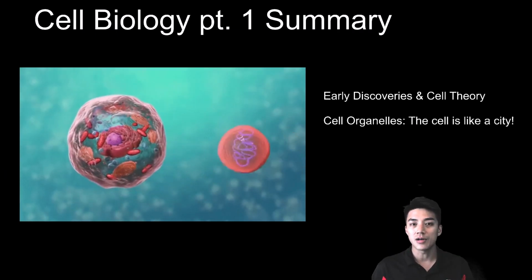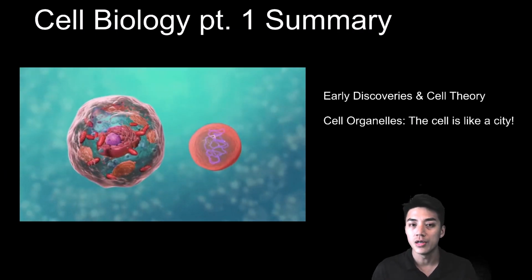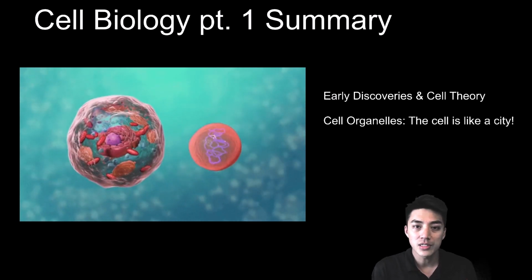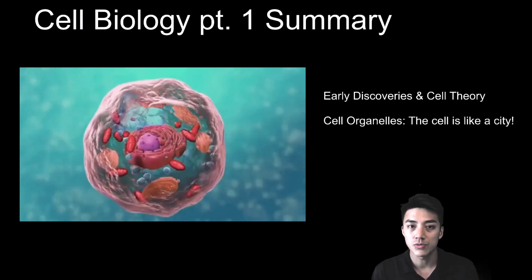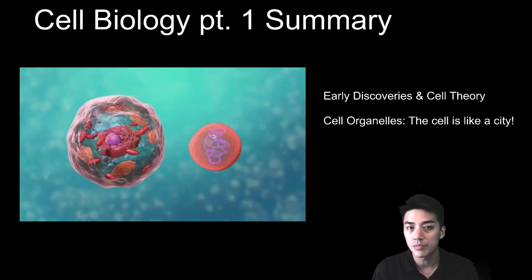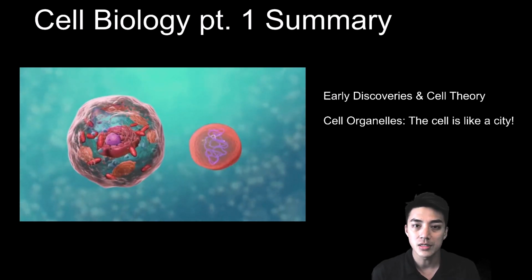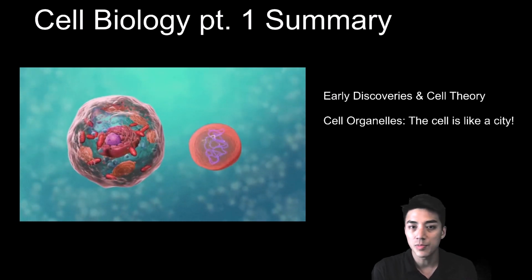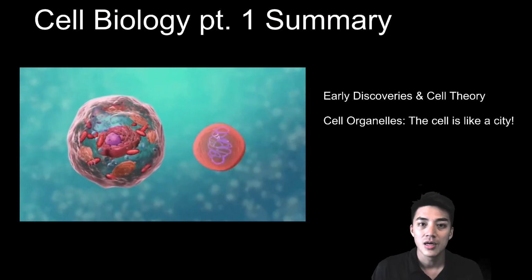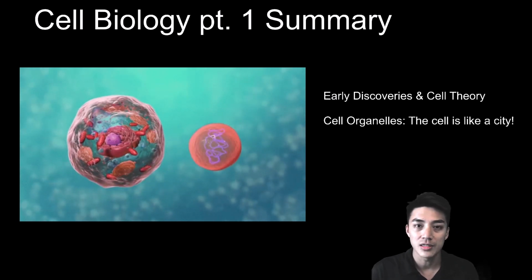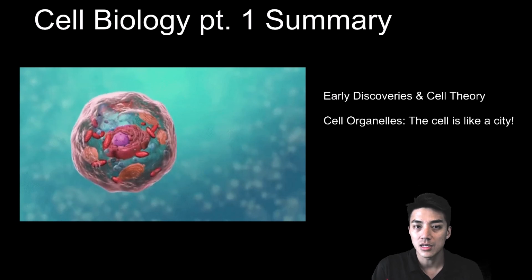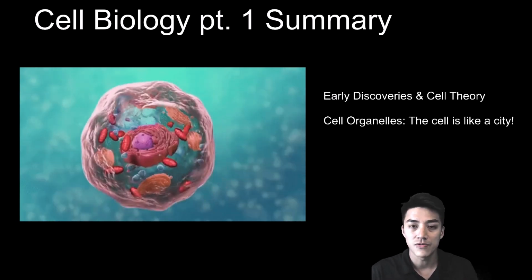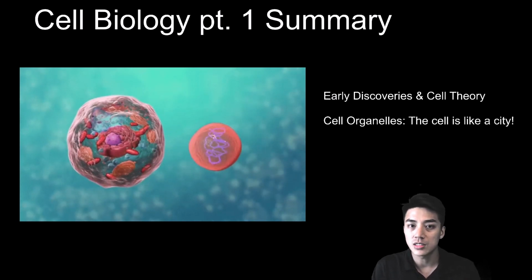I think I'll stop here, and I'll call this Cell Biology Part 1. But before I take off, I'll provide you with a summary of what we just learned. I went into 5 scientists and their discoveries, which have helped us understand cell theory a little bit better nowadays. I also went into the analogy that the cell is kind of like a city of its own, in that it has its police department, it has its army, it has its factories and power plants, and we discussed each of the cell organelles. I just recommend that you look into other resources and you make notes and flashcards as you try to memorize what each cell organelle does.